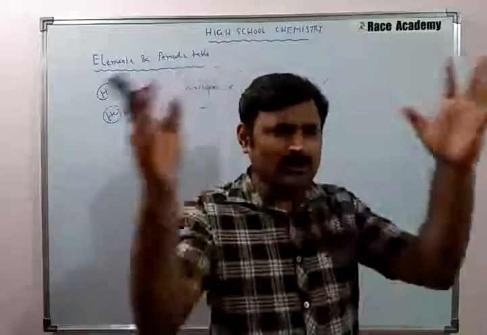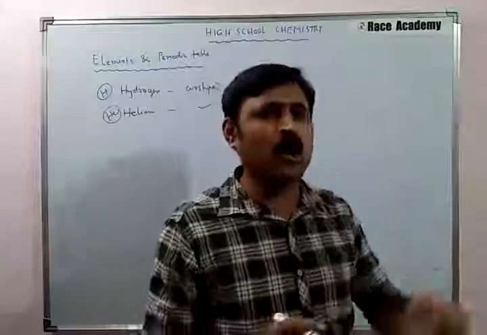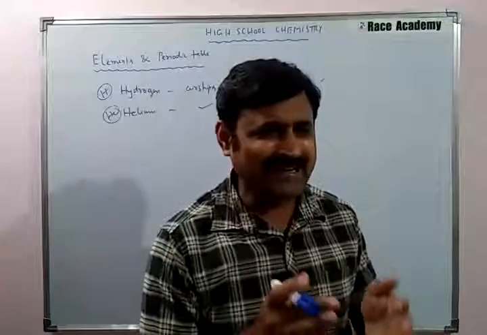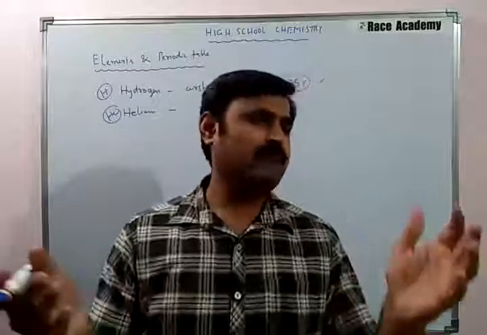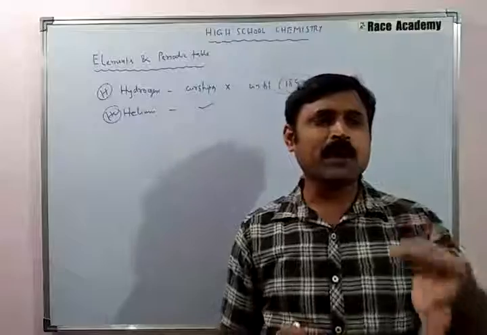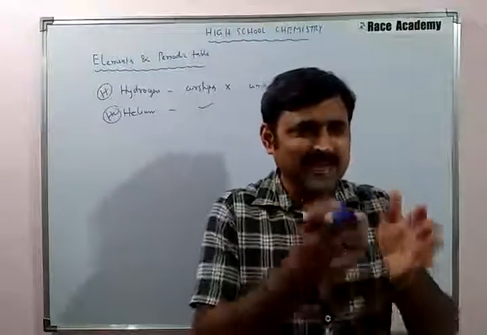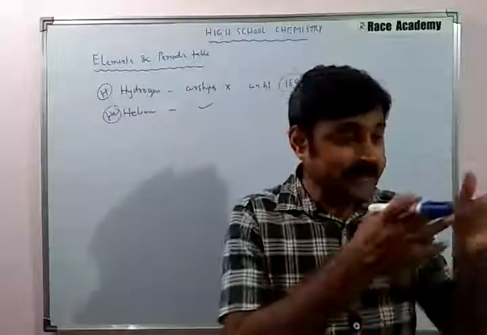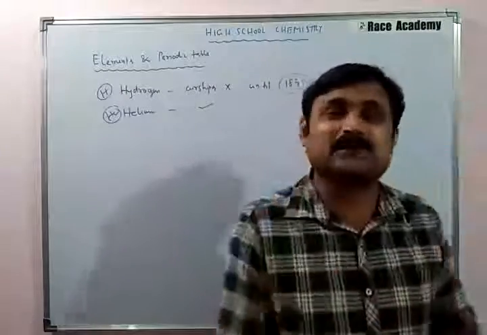Regardless of all these abundances, any two samples of hydrogen from anywhere on earth or far beyond in outer space are identical to each other. For example, a sample of hydrogen from earth's atmosphere is identical to a sample of hydrogen from the sun. The same is true for helium also, because each element is made up of only a single kind of atom.